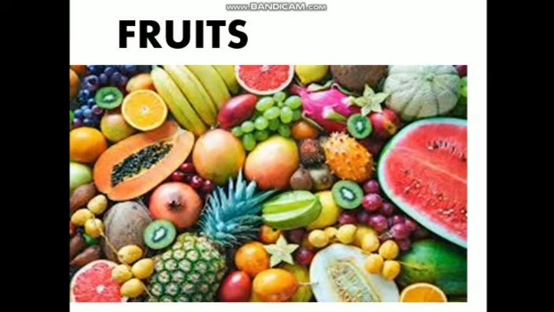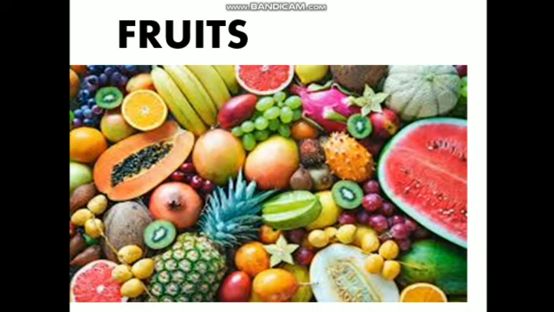The next is fruits. There are ample fruits available in the market which we can eat, like apple, banana, orange, mango, etc. Then we come to modifications of leaves which can be used as food.